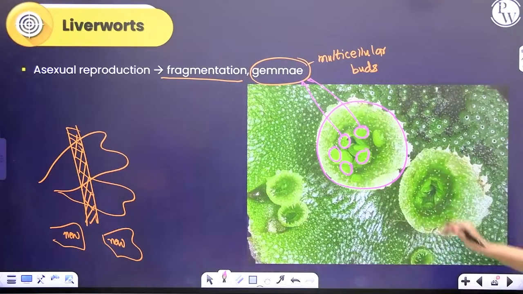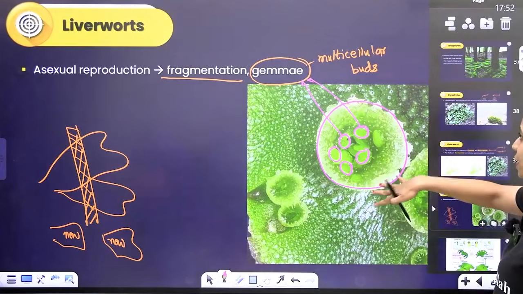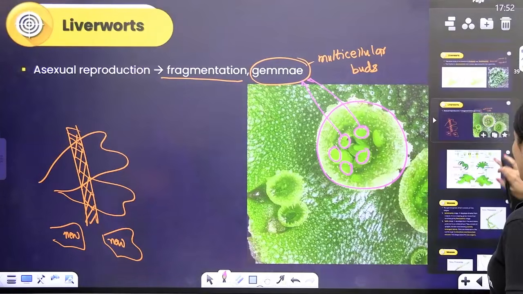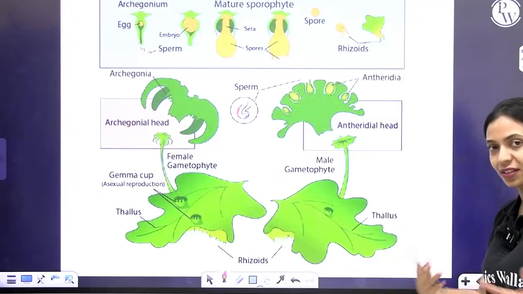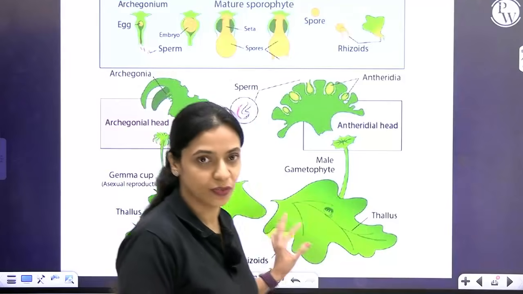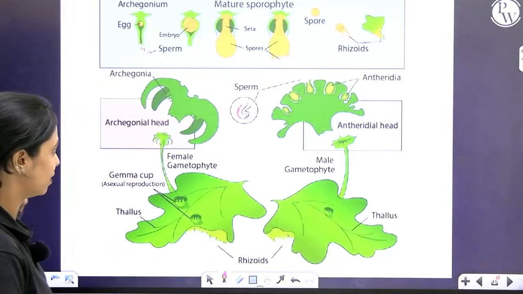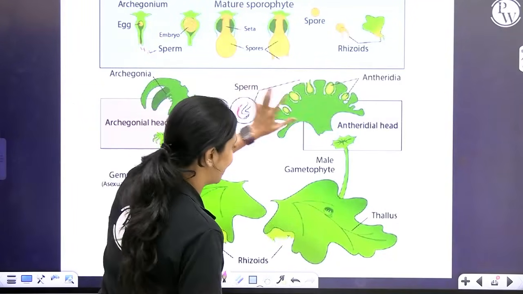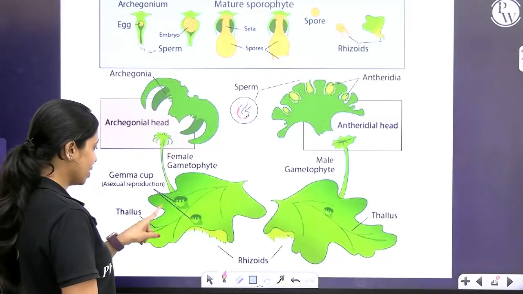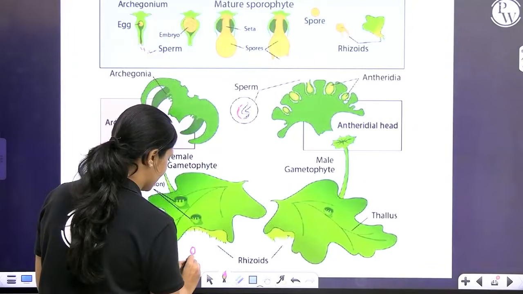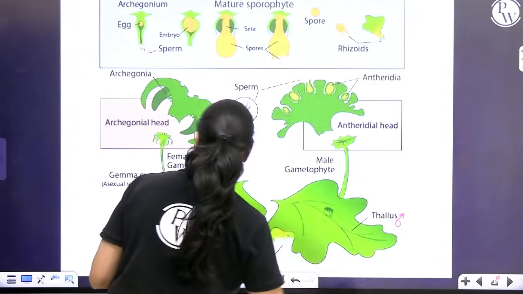Okay, so this is asexual reproduction. This is found only in some liverworts. How does sexual reproduction happen? I've explained the life cycle overall. By making use of this diagram, I will help you understand it better. Here you have two different thalli. One is male, one is female. What you're looking at here is female. What you're looking at here is the male thallus.